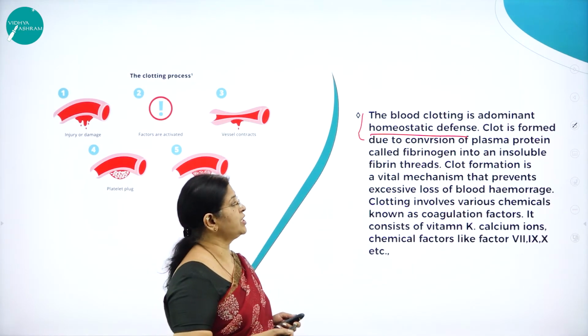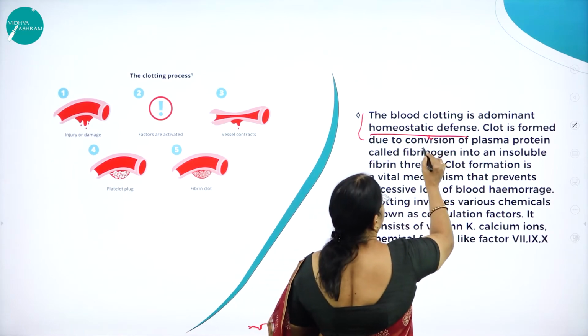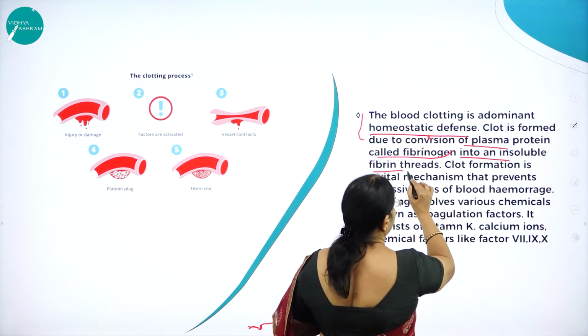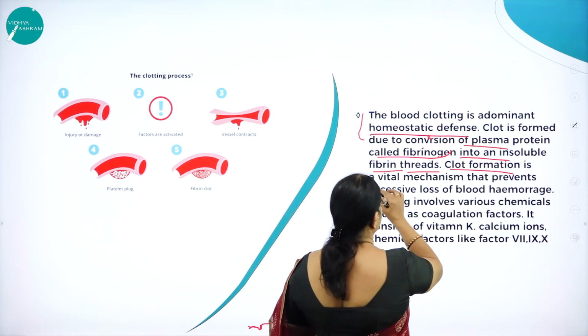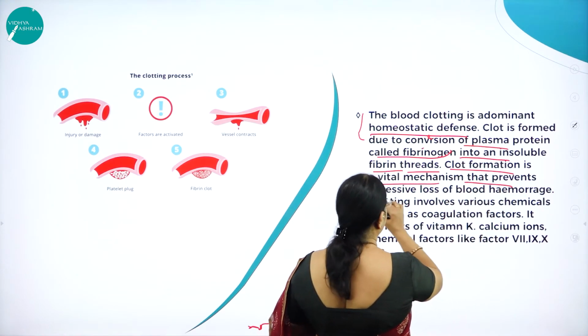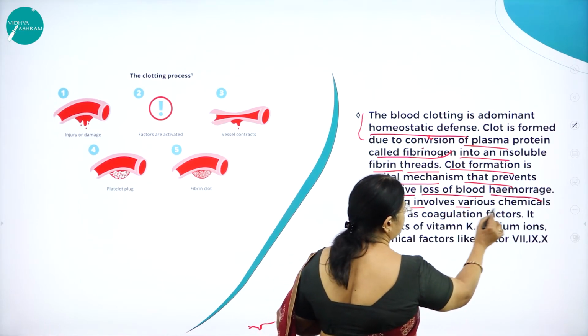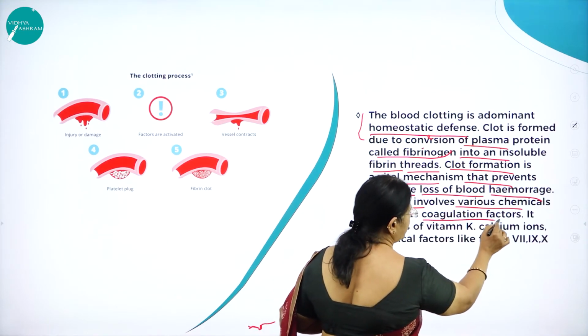Clot is formed due to conversion of the plasma protein called fibrinogen into insoluble fibrin threads. Clot formation is a vital mechanism that prevents excessive loss of blood, called hemorrhage. Clotting involves various chemicals known as coagulation factors.